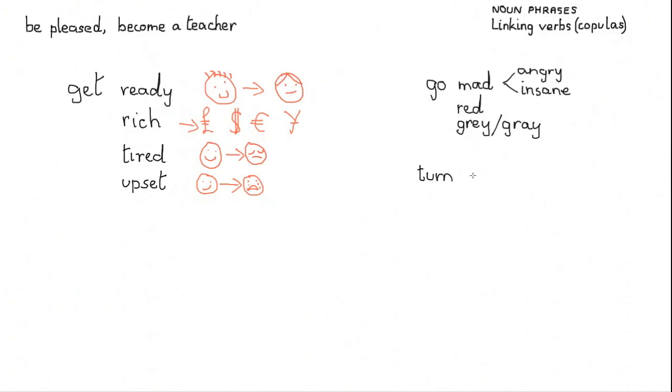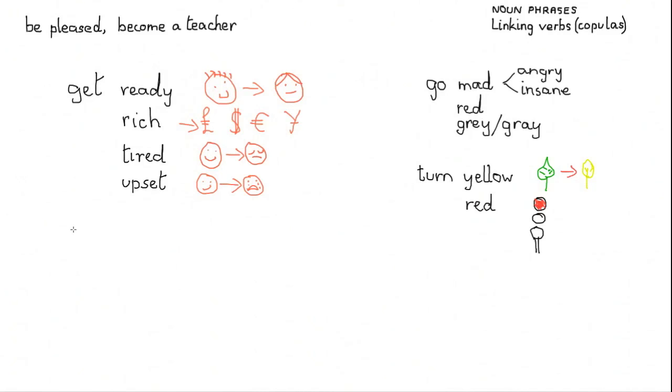And here's another verb, turn. And that's often used with colours. To turn yellow, I'll just draw a little green leaf there, and then I'll draw a yellow leaf, if I can find my yellow pen, there it is, and I'll put a little red arrow between them, just to show that it changes from one to the other. So to turn is to change. And you could equally turn red, like a traffic light, or a face, and when the traffic light goes from red to amber to green and back to red again.